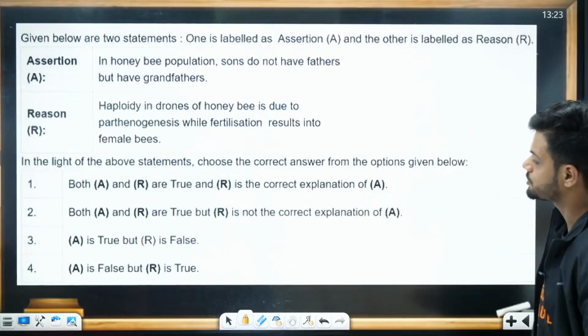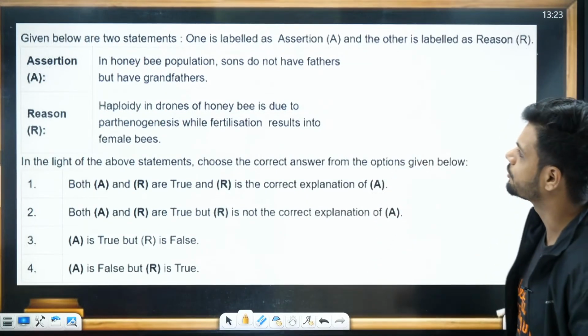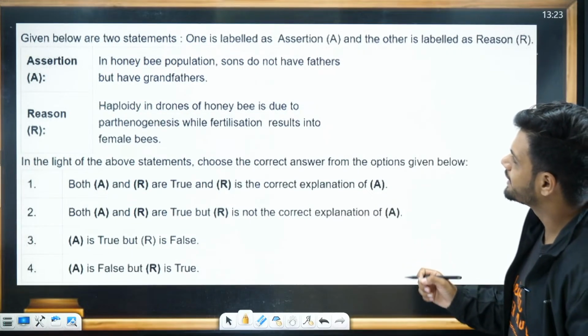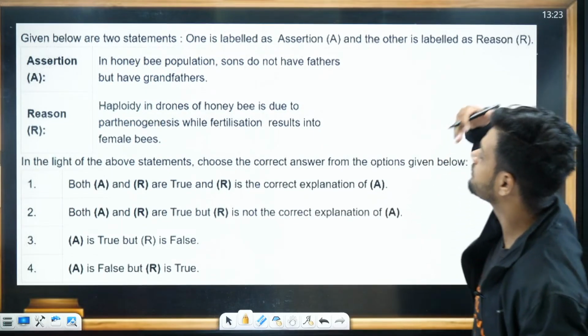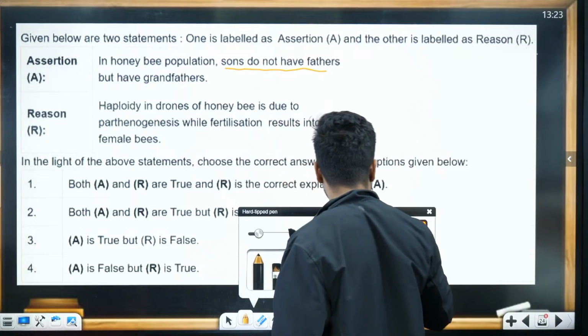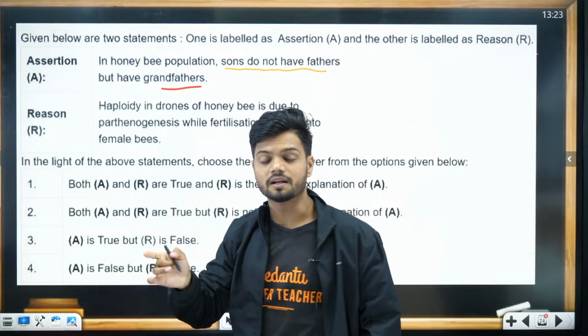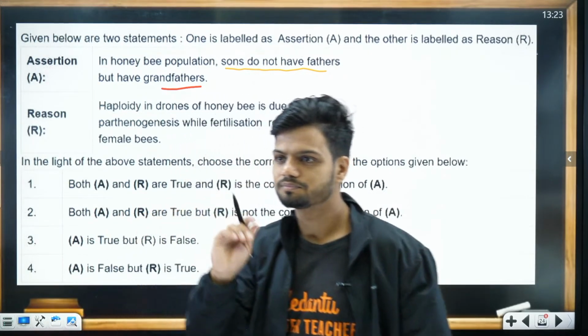Next question. Students, all of these questions are NEET 2024 only. Marks in the chat, all of you. Given below are two statements. Assertion: in a honeybee population, sons do not have a father but can have a grandfather. True. They do not have a father, but they can have a grandfather. They do not have a son, they can have a grandson. I've taught you this.